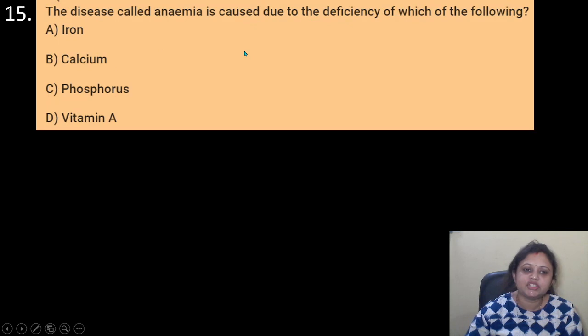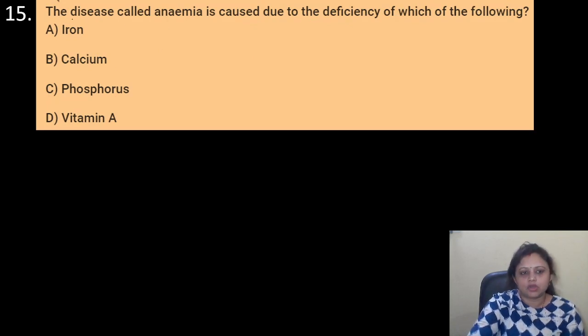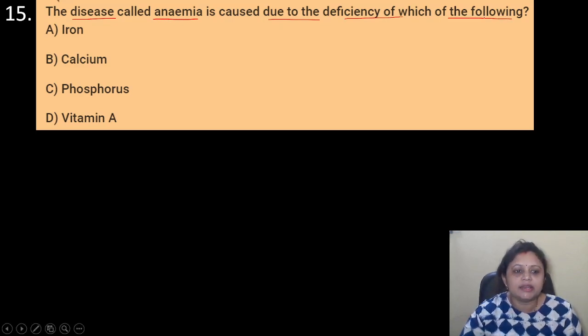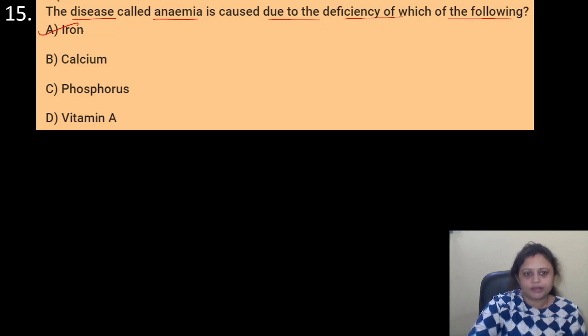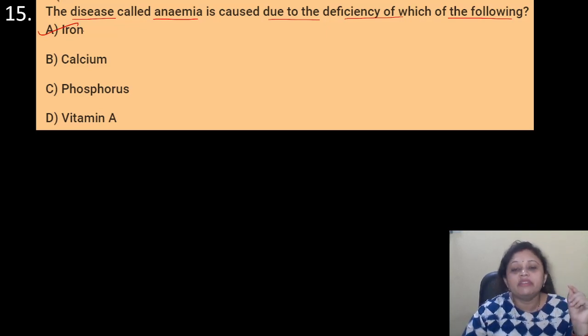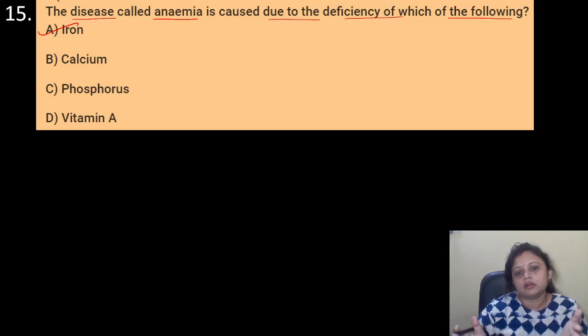Coming to the next question, the disease called anemia is caused due to the deficiency of which of the following? Options are A. Iron, B. Calcium, C. Phosphorus, D. Vitamin A. So anemia occurs due to the deficiency of iron mainly. Okay, but due to the deficiency of vitamin B12, some other type of anemia also occurs. But mainly, if we say anemia, the first thing that should come to your mind should be deficiency